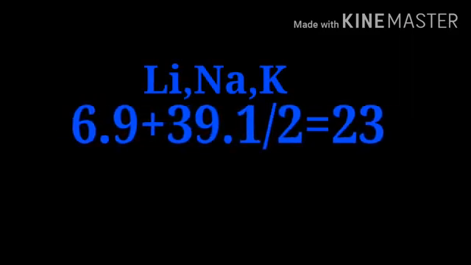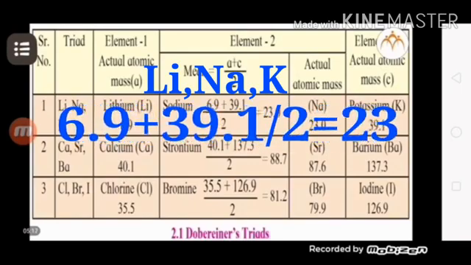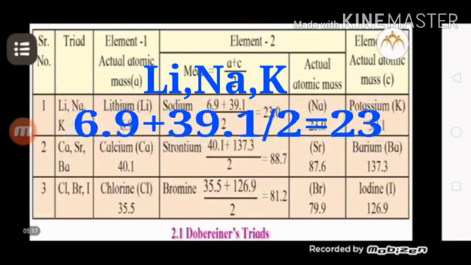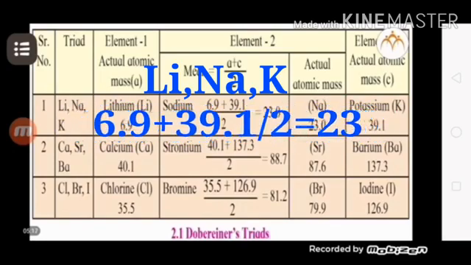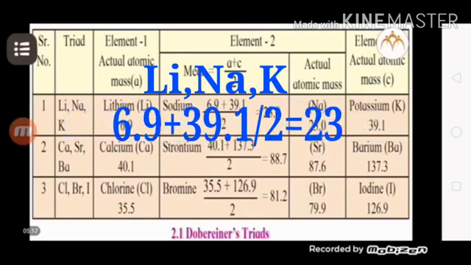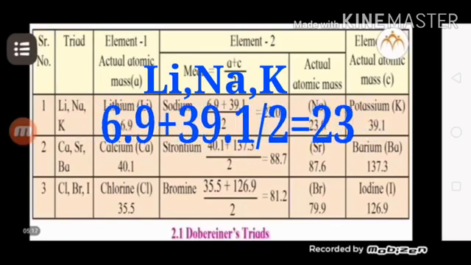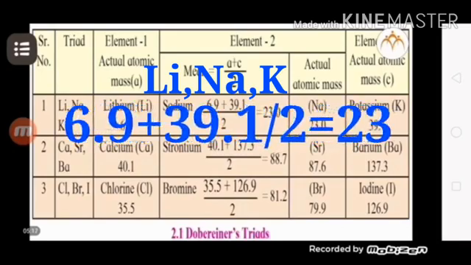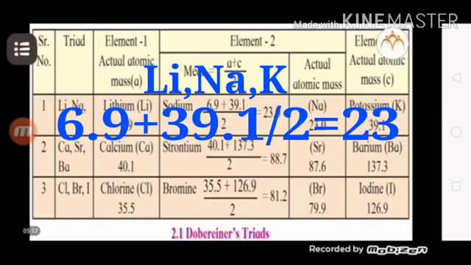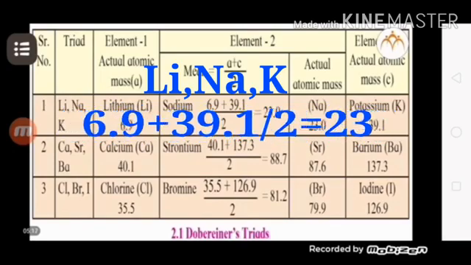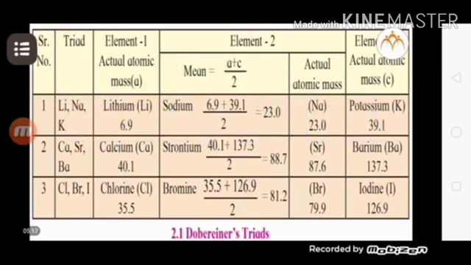Dobereiner arranged lithium, sodium and potassium in increasing order of atomic masses. The atomic mass of lithium is 6.9 and the atomic mass of potassium is 39.1. Then we get the atomic mass of sodium, which is the mean of the atomic masses of the other 2 elements, lithium and potassium. We get the mean atomic mass of sodium, which is 23. Similarly, we get the mean atomic mass from the triads of calcium, strontium and barium, and fluorine, chlorine, bromine and iodine.